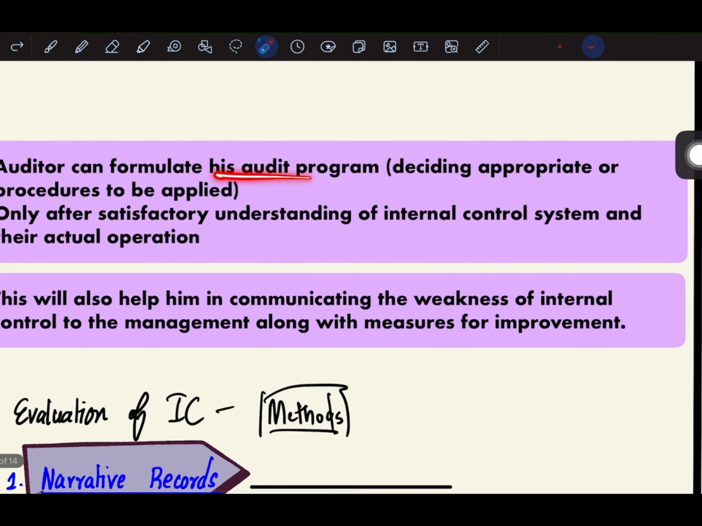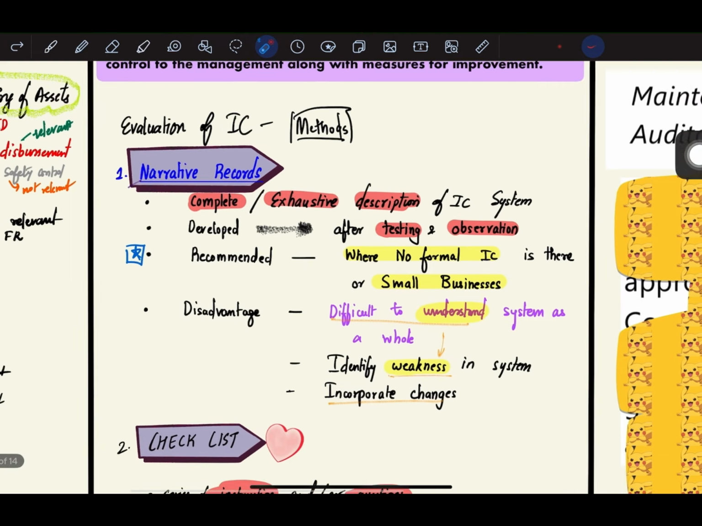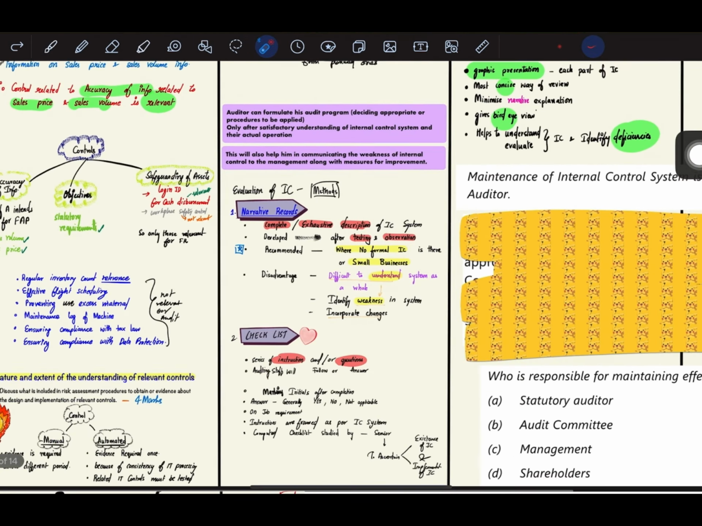The auditor can formulate his audit program, deciding appropriate procedures to be applied, only after satisfactory understanding of the internal control system and its actual operation. So basically, whatever understanding he has obtained on the internal control system should satisfy him. Only then can he formulate his audit program. This will also help him in communicating the weaknesses of internal control to the management along with measures for improvement. Next we have evaluation of internal control, where we have approximately four methods.